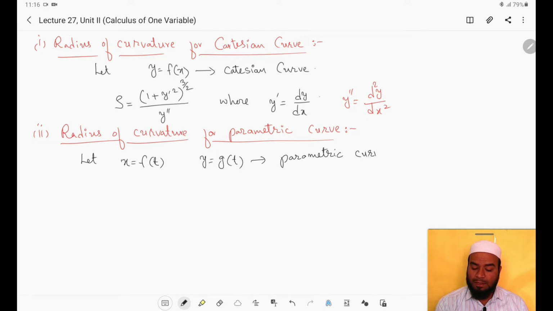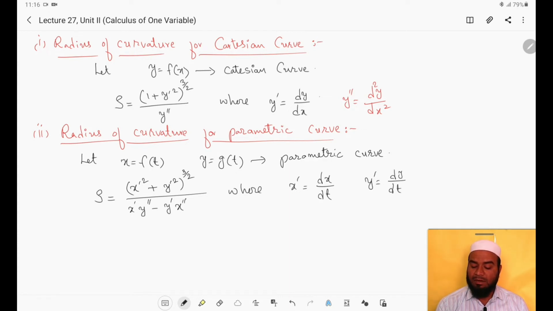If this kind of curve is given, then the formula for finding radius of curvature is (x dash square plus y dash square) whole power 3 by 2, divided by (x dash y double dash minus y dash x double dash), where x dash is dx by dt and y dash is dy by dt.